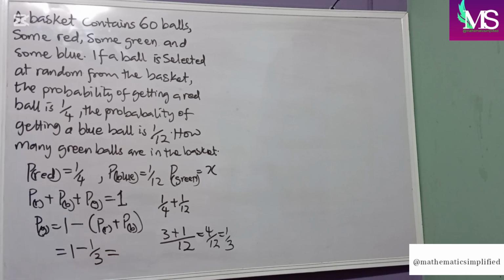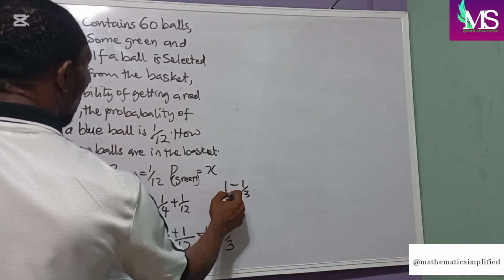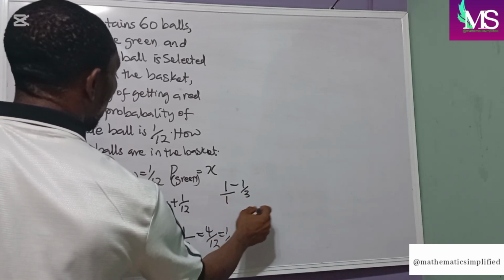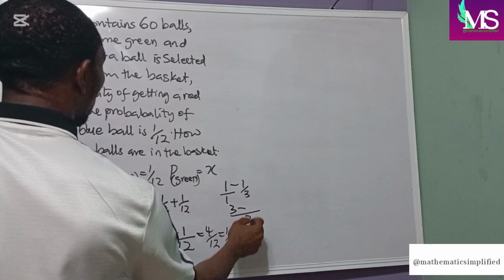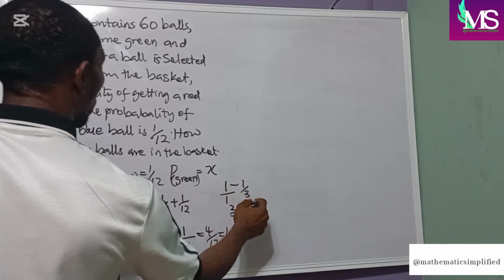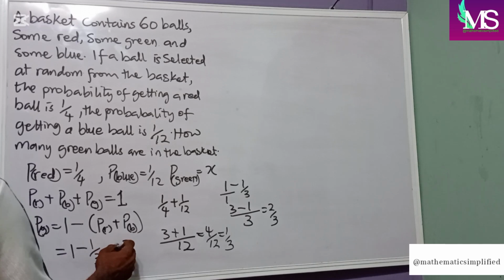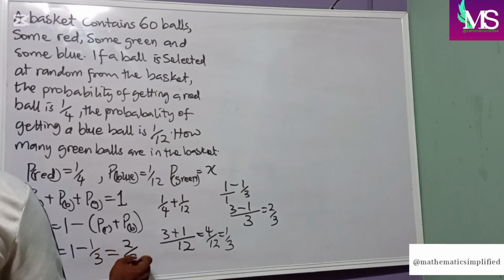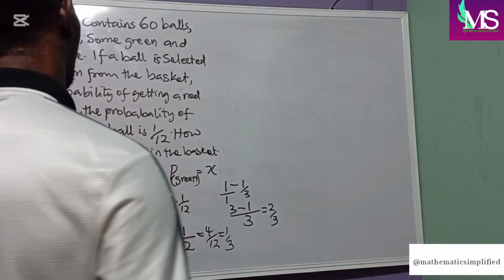If we have 1 minus 1 over 3, our LCM will be 3. 1 into 3, 3. 3 times 1, 3. Minus 3 into 3, 1. 1 times 1, 1. Which will give us 2 over 3. So our answer will become 2 over 3. That's the probability of green. But now, they are asking us how many green balls are in the basket.